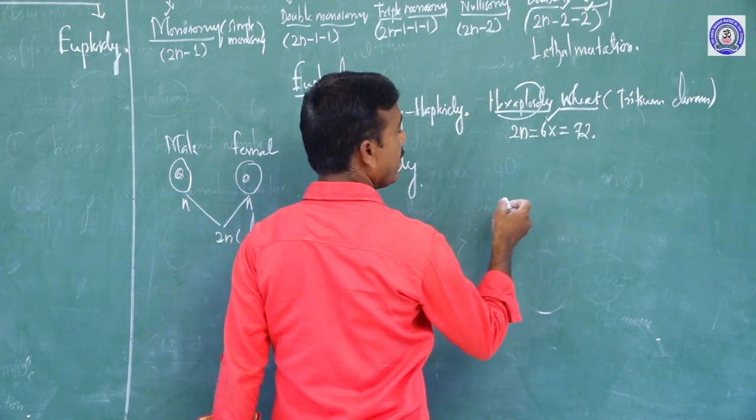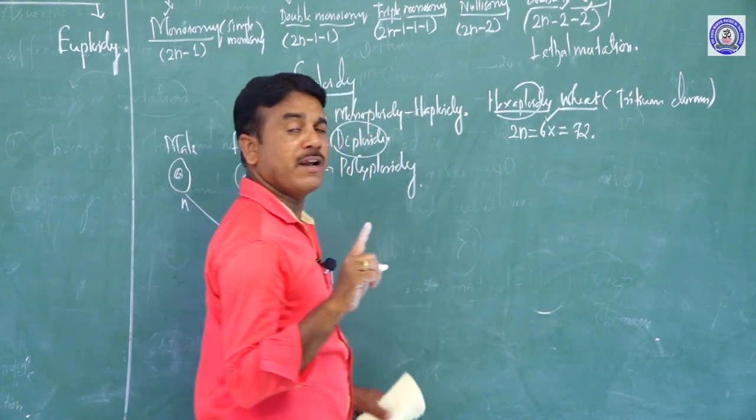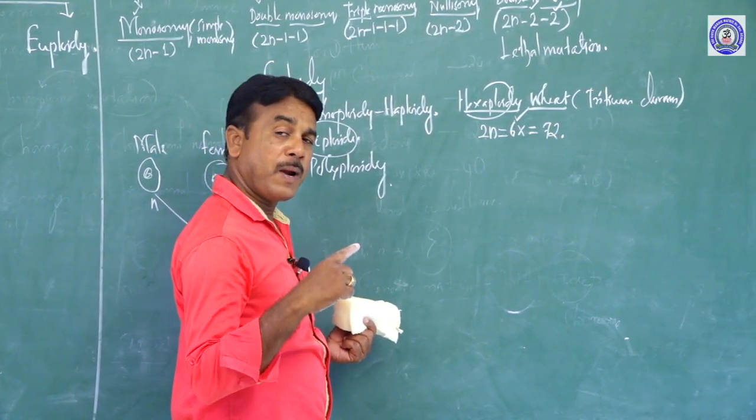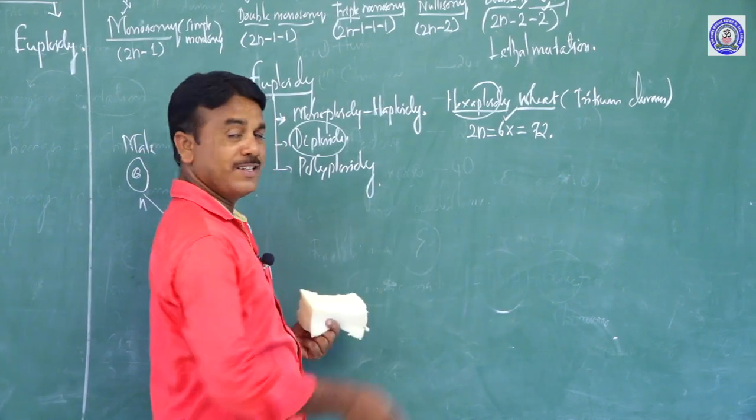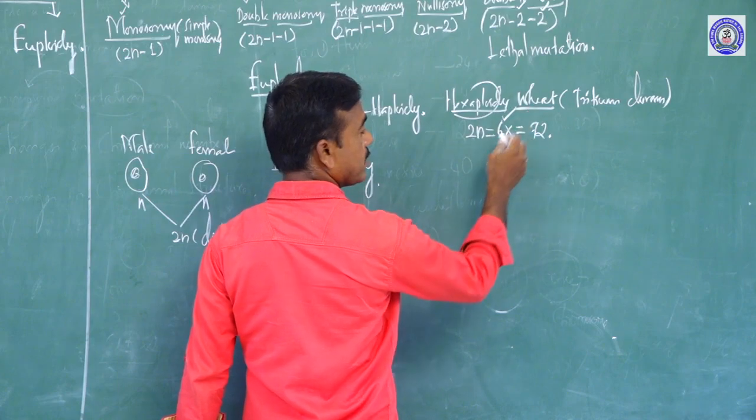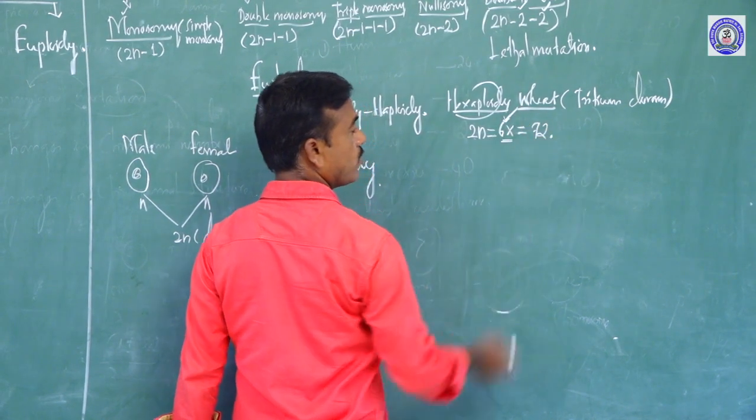So how can it be differentiated from haploidy and monoploidy? The given illustration is the best example. Hexaploid wheat, 2n equals 6x equals 72.